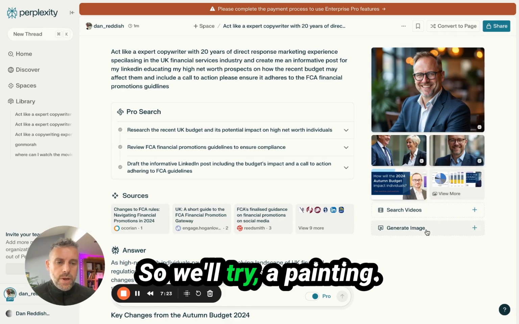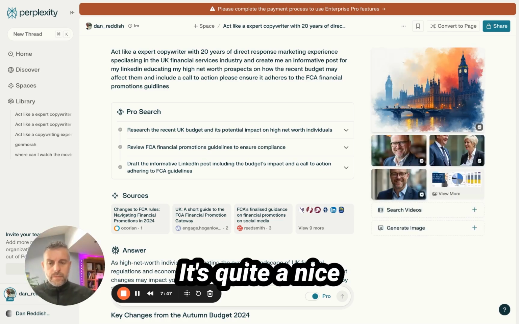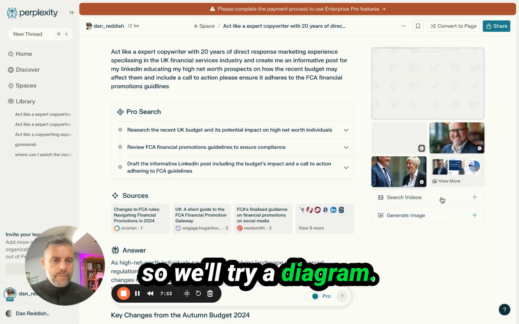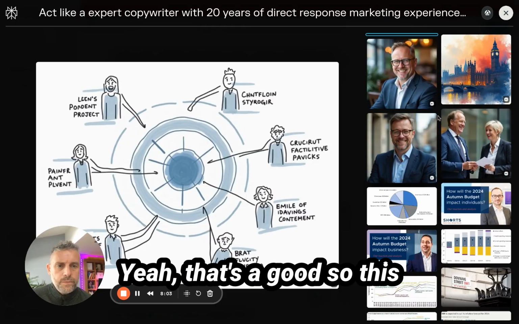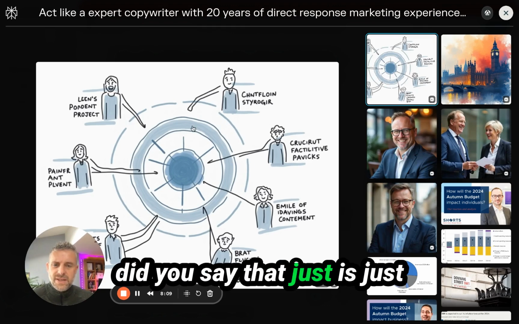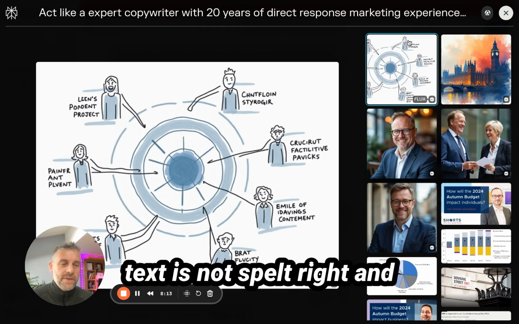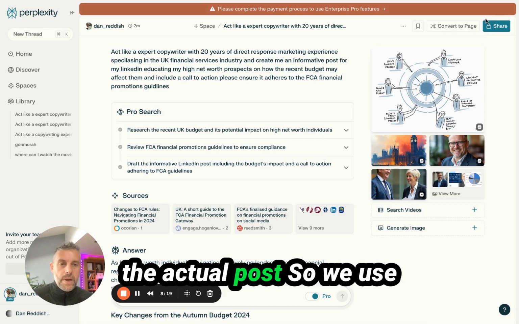Okay, so we'll try painting. It's quite a nice looking painting. So we'll try a diagram. Yeah, not so good. So this is the thing with a lot of this AI stuff at the moment. Well, as you say, that just doesn't make sense at all, really. The diagrams, the text is not spelt right. There's no congruence with the actual post.